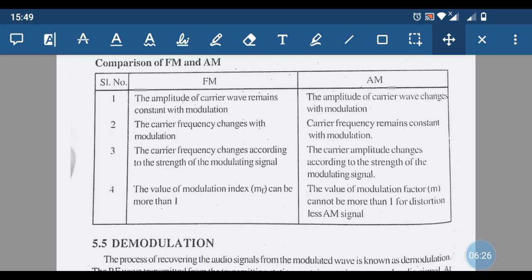Then the third property: for FM, the carrier frequency changes according to the strength of the modulating signal. In the case of AM, the carrier amplitude changes in accordance with the strength of the modulating signal. As a fourth difference, the value of the modulation index in FM can be more than 1, but in the case of AM, the value of the modulation index cannot be more than 1. For a distortionless AM signal, it should be less than 1.